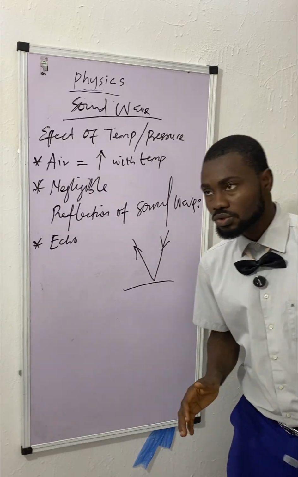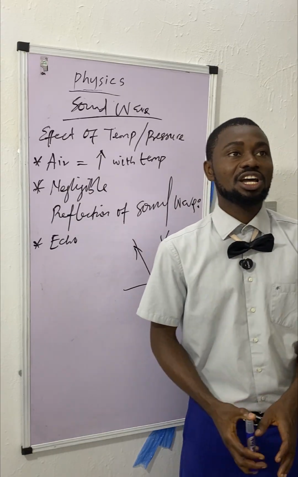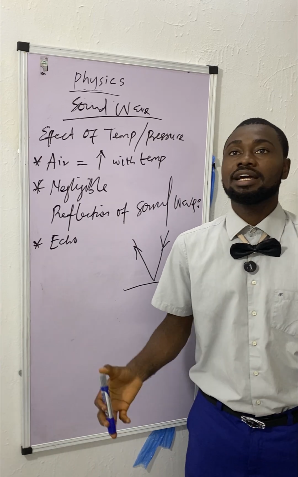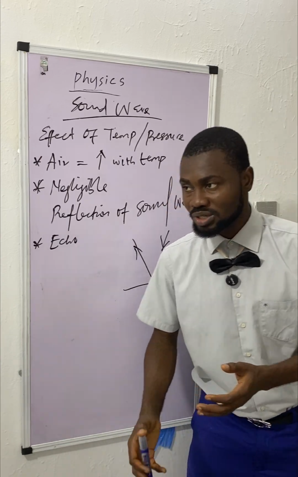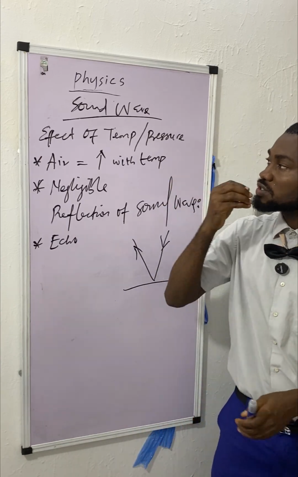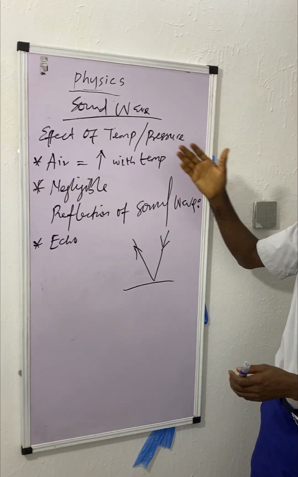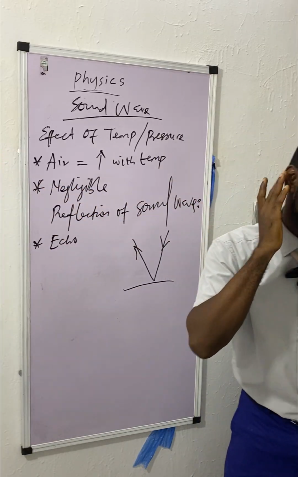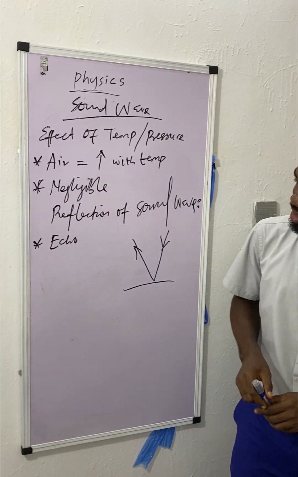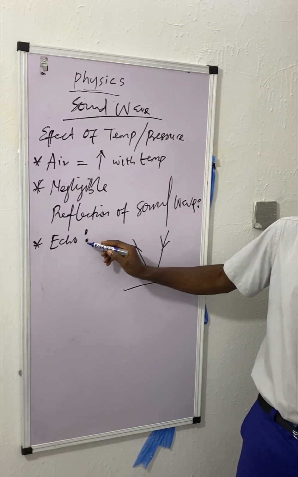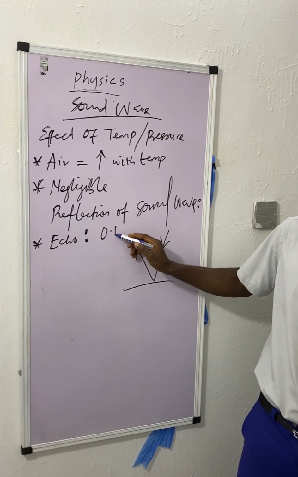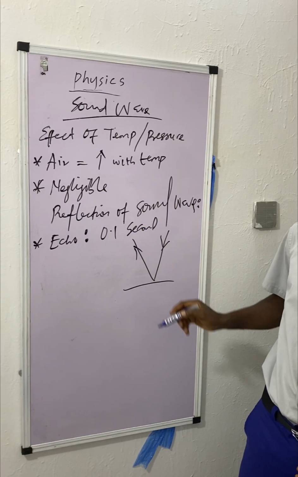All right, that's echo. So when you go out and shout in an enclosed place, you are going to hear the echo of your voice, because your voice falls on the plane surface, on the wall, and it bounces back and you hear the sound of your voice. That is what echo is. And it usually occurs in 0.1 second.